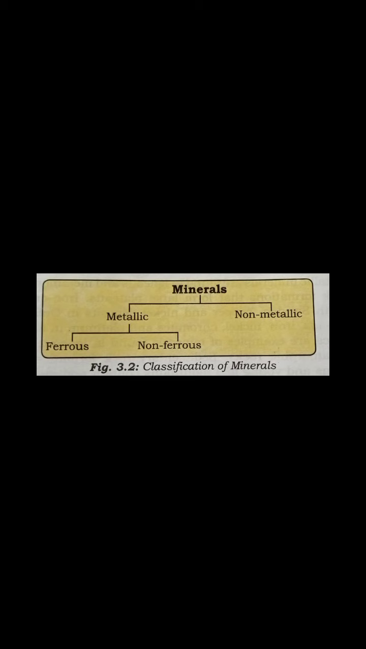Minerals are of two types: metallic minerals and non-metallic minerals. Metallic minerals we can divide into ferrous and non-ferrous. Ferrous means iron, Fe, and non-ferrous means that it does not contain iron. So metallic minerals can be divided into ferrous and non-ferrous. These are the classification of minerals.